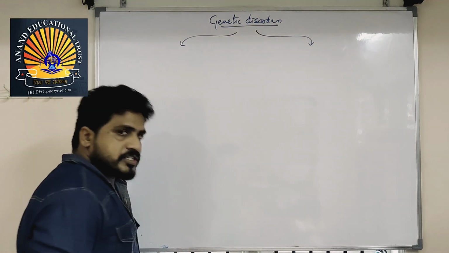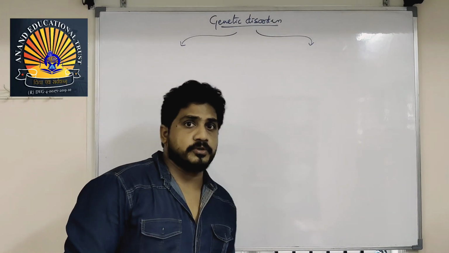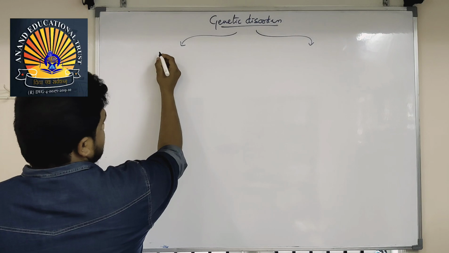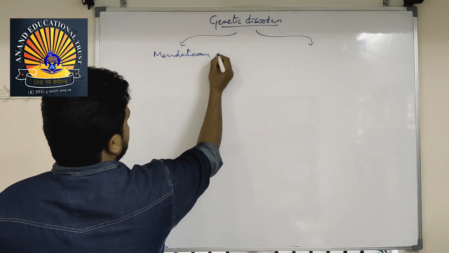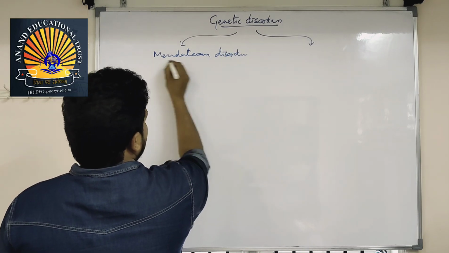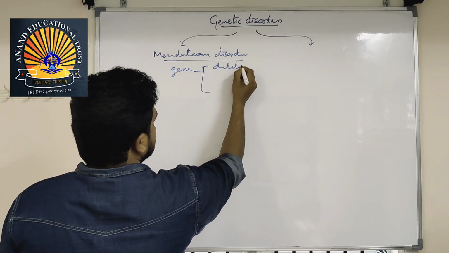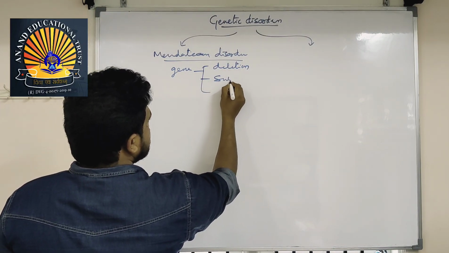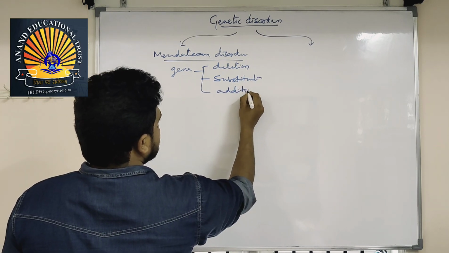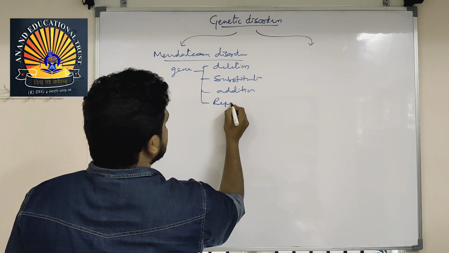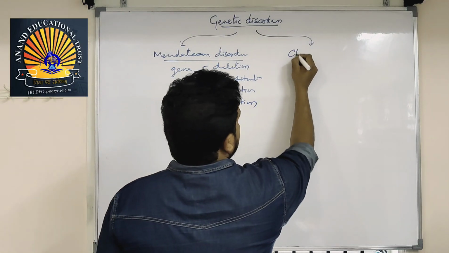Disorders come by mutations, deletions or substitutions of the genes, or sometimes of chromosomes. If you see by the genes, there are Mendelian disorders. Mendelian disorders happen by gene deletion, substitution, addition, repetition, etc. Whereas on the other side, chromosomal disorders.